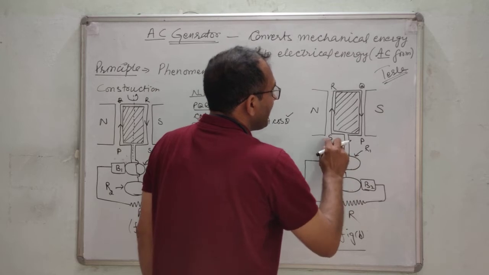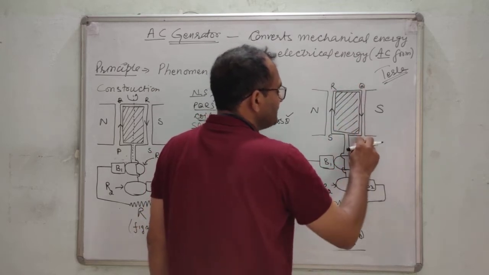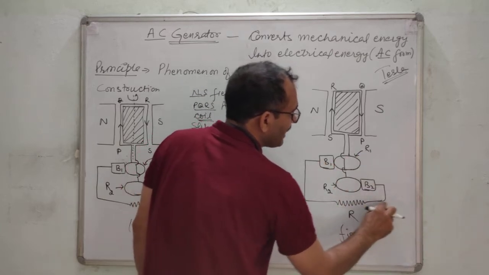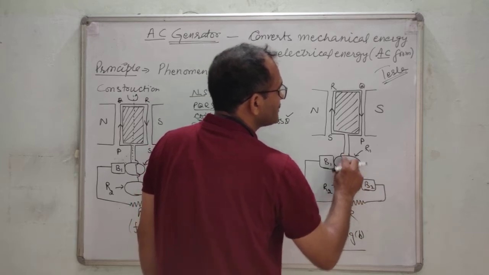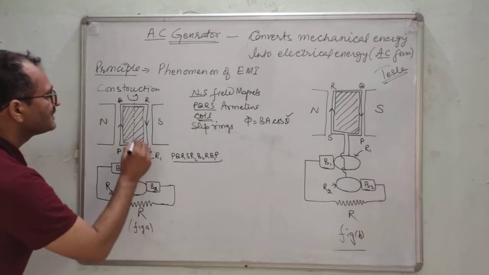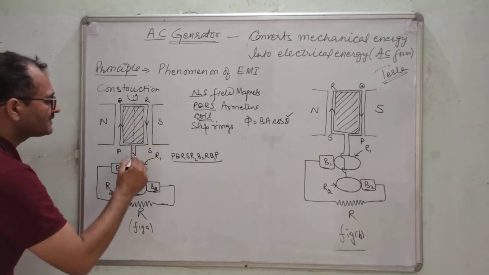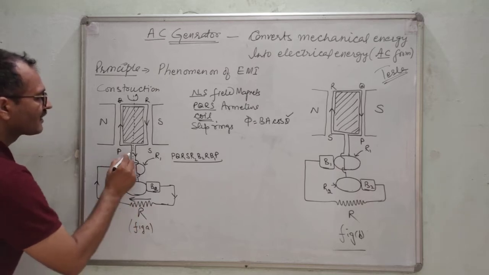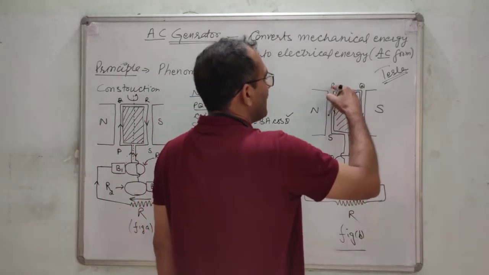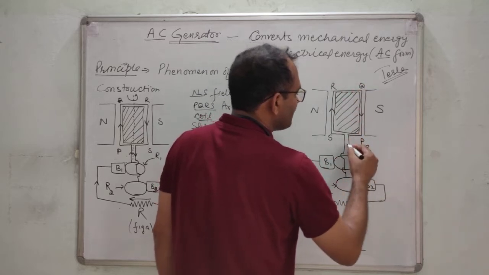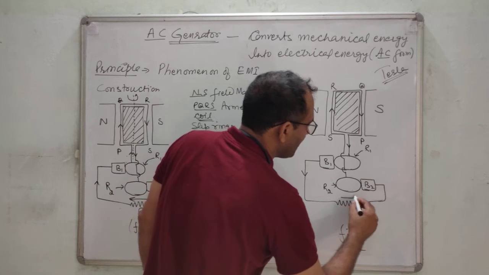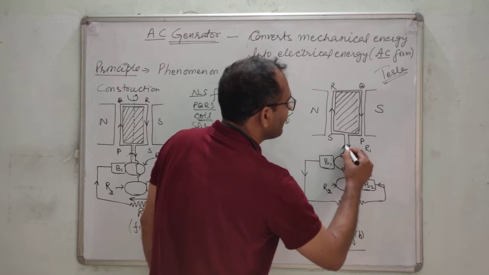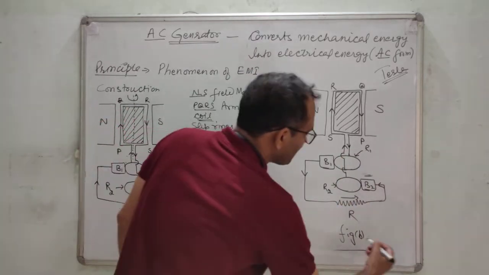Now, how does the loop complete? S to R, R to Q, Q to P, P to R1, R1 to B1, B1 to R, R to B2, B2 to R2, R2 to S, like this. Earlier it was P to Q, Q to R, R to S. This is the direction of current. In this, S to R, R to Q, Q to P, P to R1, R1 to B1, B1 to R, R to B2, B2 to R2, and then S. So this is the direction of current.